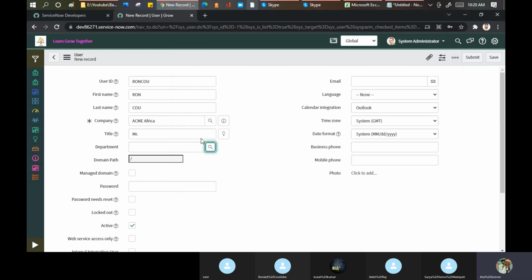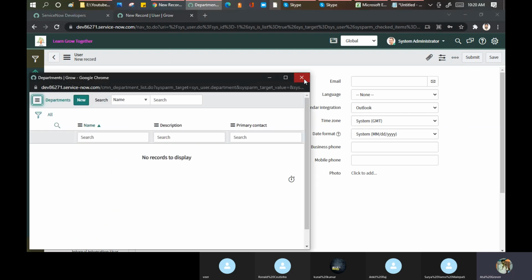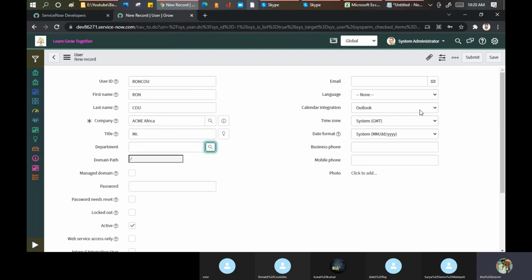Okay, so when I say the reference field, if you add any new department, it will appear here automatically. But in this case, you have to add it manually in the drop down value, only then it will appear. These are called the choices. These are the choice list, specifically what choice you want to be selected.